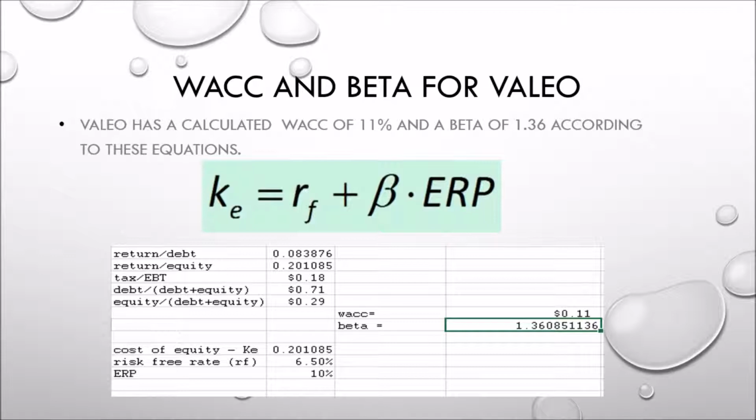Then we have this new formula to be calculating the beta. We have the cost of equity previously got as almost 20%, the risk-free rate is 6.5% according to the market, the economy, the industry, and so on. And the ERP, which is the equity risk premium, as 10%. This way we get the beta as 1.36, and actually this is the value that shows on the beta for Valeo on Yahoo Financials. Beta represents the risk and shows the volatility of the company.